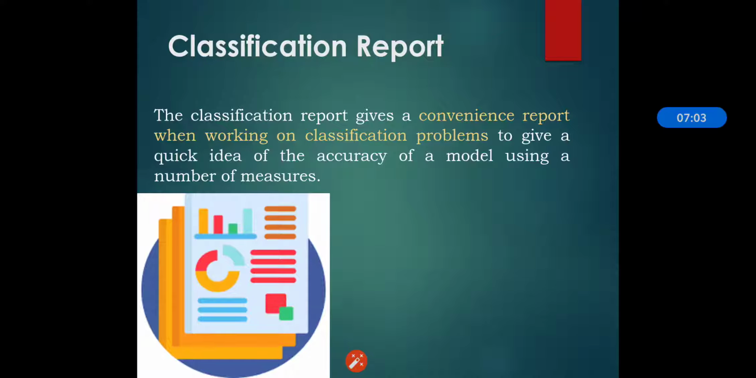We have seen the various metrics that are used for classification, that is accuracy, logarithmic loss, area under ROC curve, confusion matrix and classification report. So in our next section we will see the regression metrics.